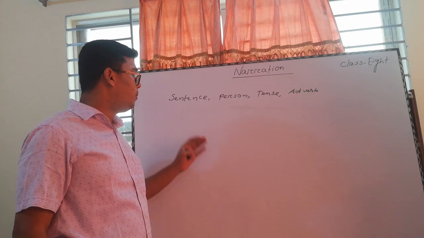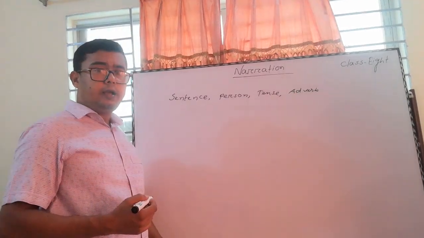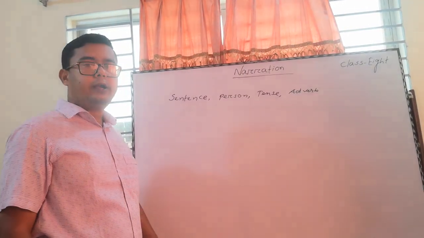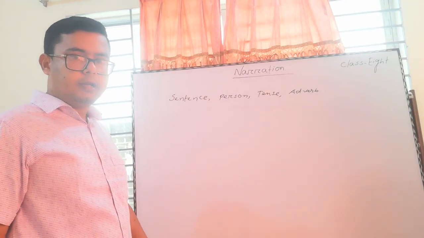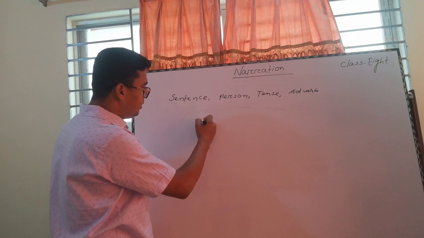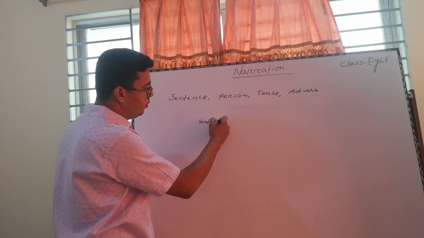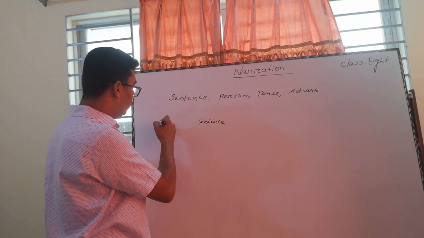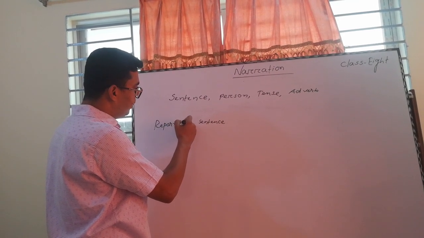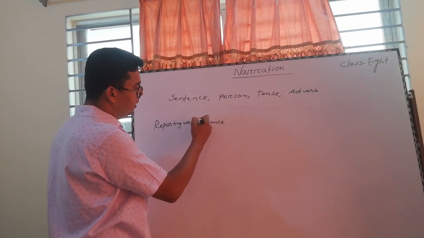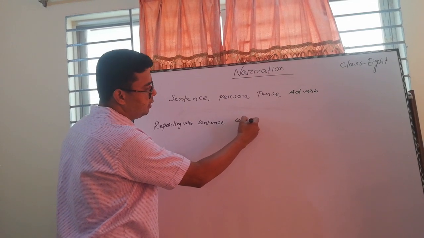Let's discuss sentence. You know, you can get 5 kinds of sentences in narration. If you know the sentence, then it's easy for you to know about reporting verb and conjunction.